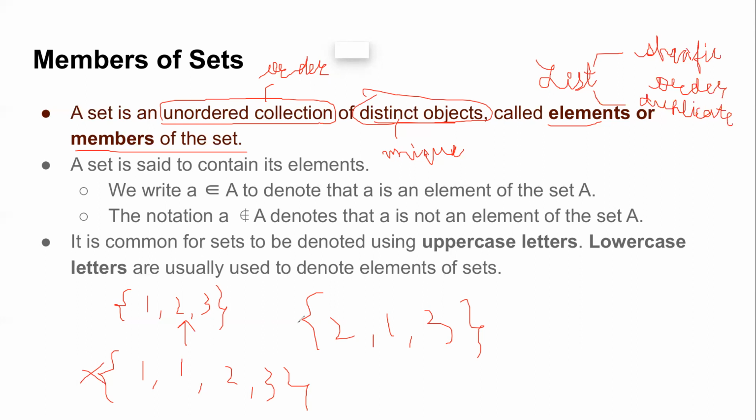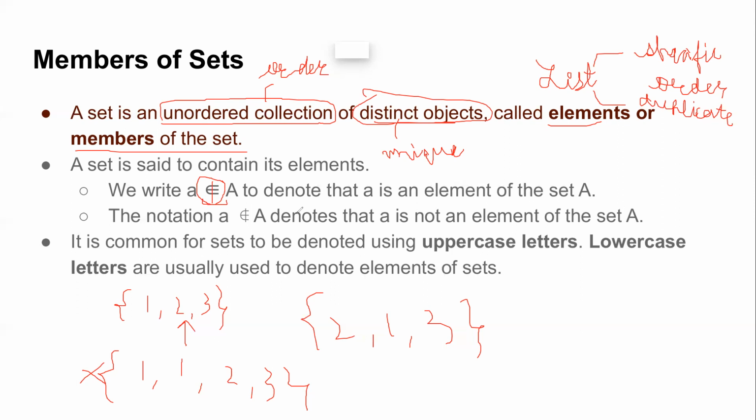A set is an unordered collection of distinct objects. And what are the objects called? Objects are either called the elements of the set or the members of that set. In general, a set is said to contain those elements or members. If you recall, this is how your membership operator looks. If I write a with this operator and capital A, it means a is an element of A, so a is a member of this set A. And if I put a vertical line, it means a is not an element of, or does not belong to, set A.